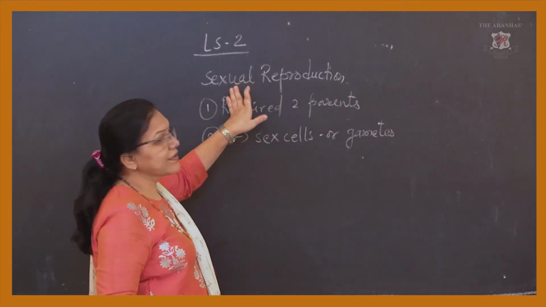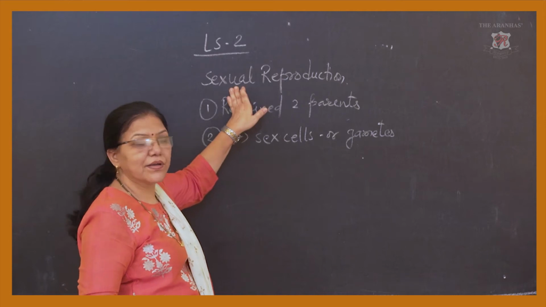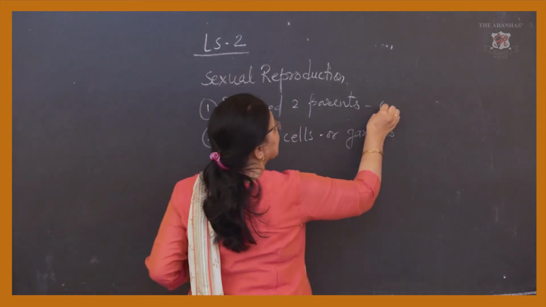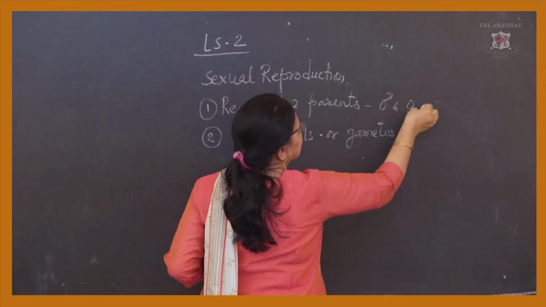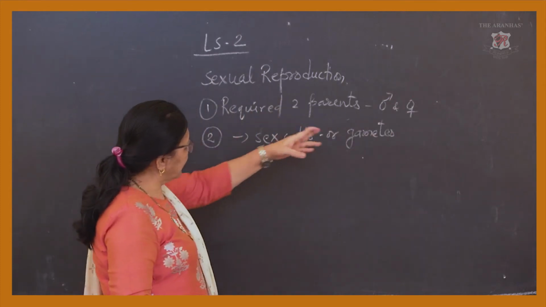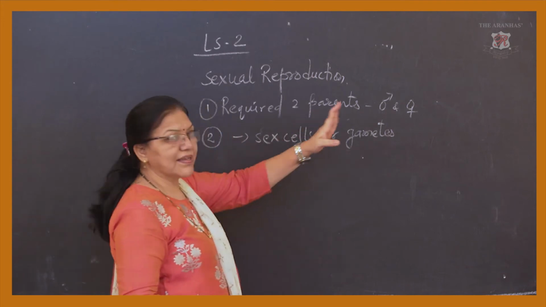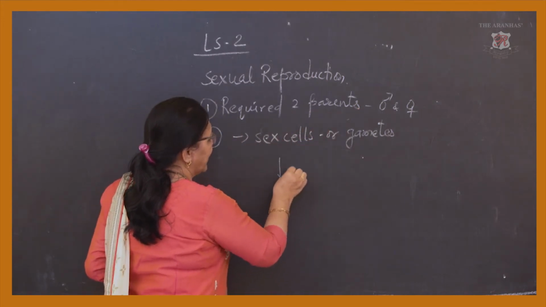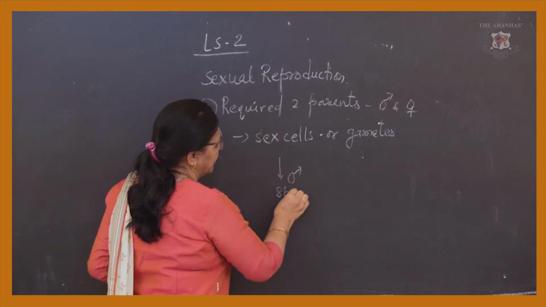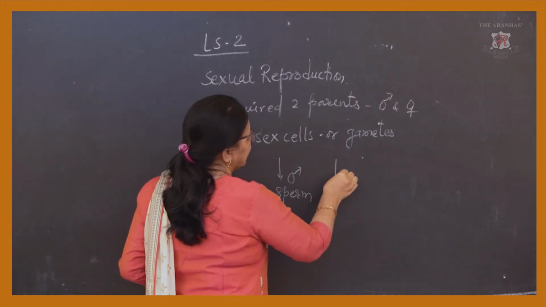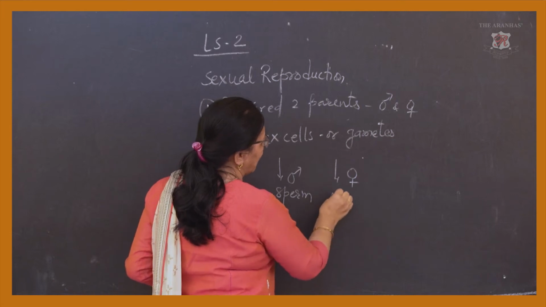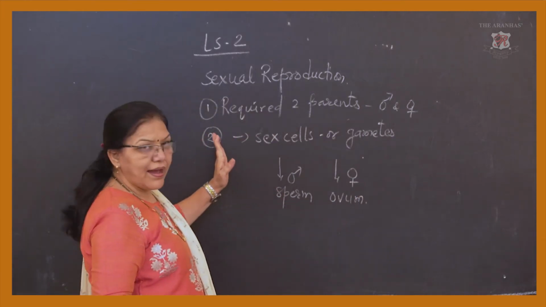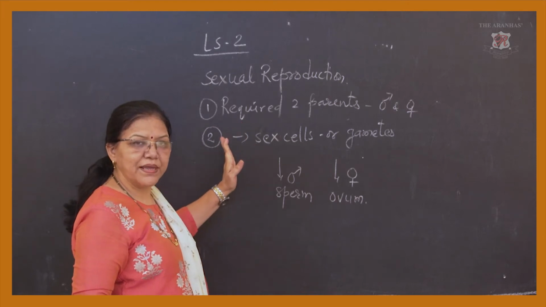So first of all, sexual reproduction in plants requires two parents, one male and another female. Then the sex cell, or gamete, of the male is called sperm and the sex cell of the female is called ovum. So in that way they require two parents.